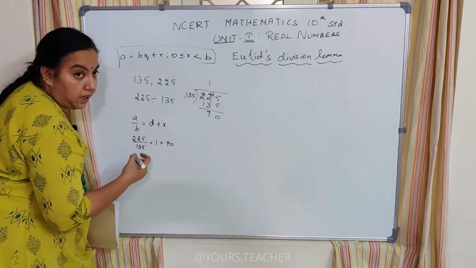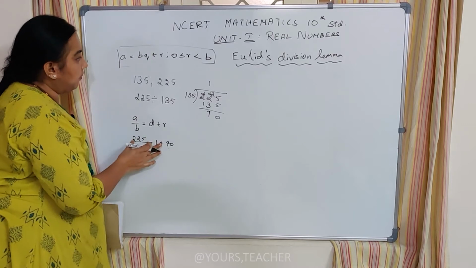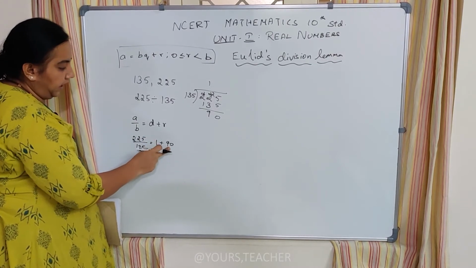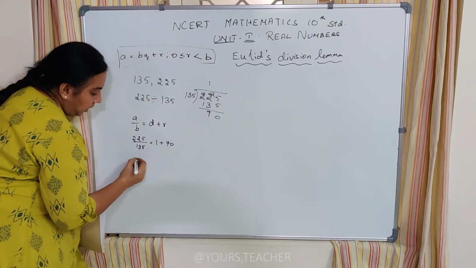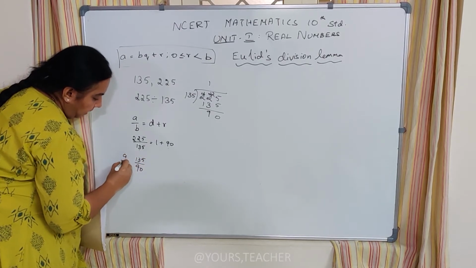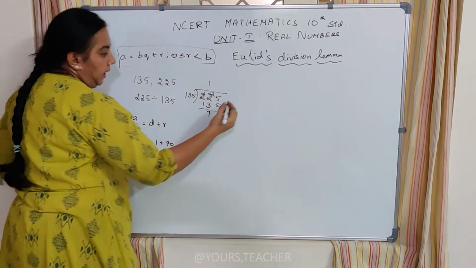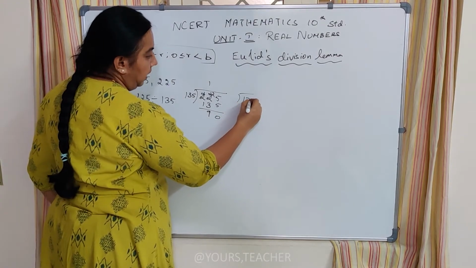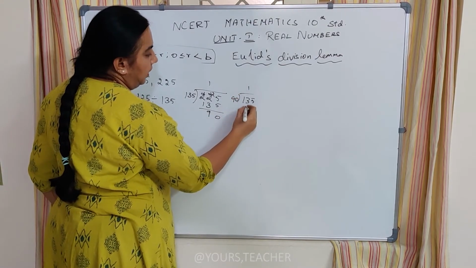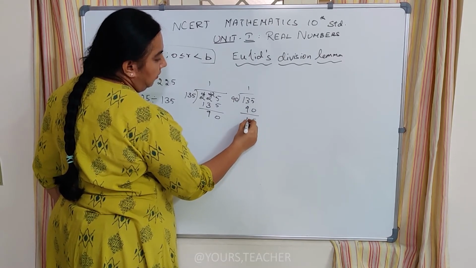Now I have to consider the two numbers 135 and 90. I am going to use 135 and 90 as A and B. The values of A and B are changing; we are using new numbers now. When I divide 135 by 90, again one time, and I get a remainder 45.